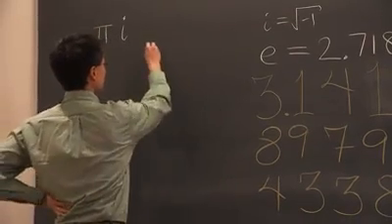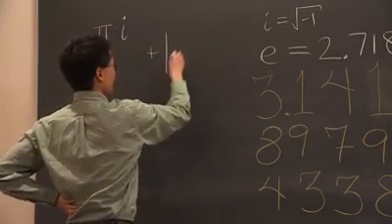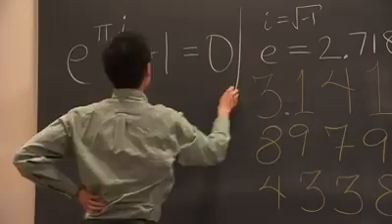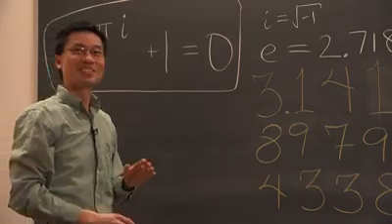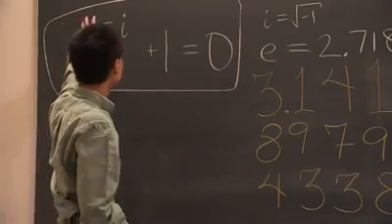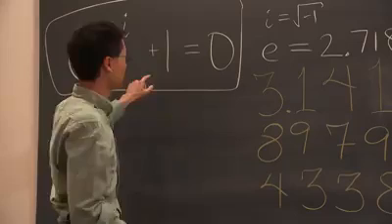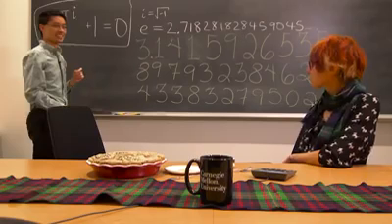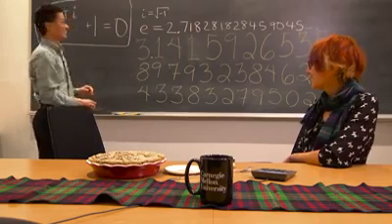Anyway, three crazy numbers. It turns out that if you take e and raise it to that, then I can finish the equation with two more numbers. Like the most basic numbers in math are 1 and 0. And this is true. So what's going on here is I've just put together three completely ridiculous numbers, and they together make -1. For all of the mess that was here, it has all come back in together right here.